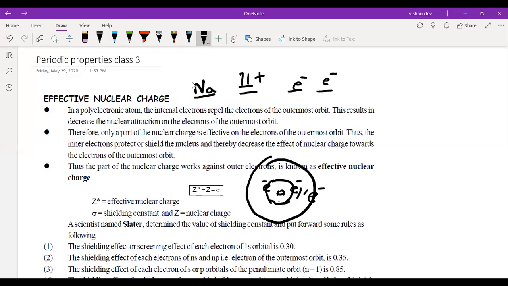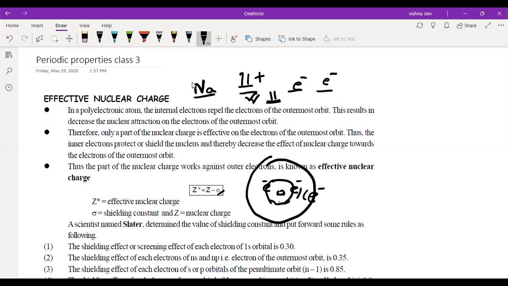Because of these effects, the attraction on this electron by the nucleus will not be due to all 11 protons. It won't be 11, it will be something less. That is called the screening effect.